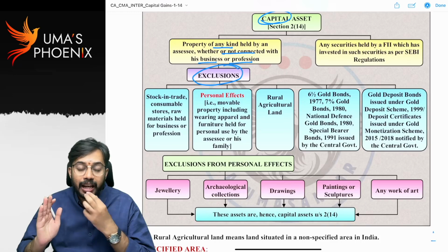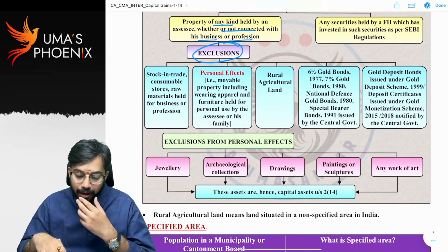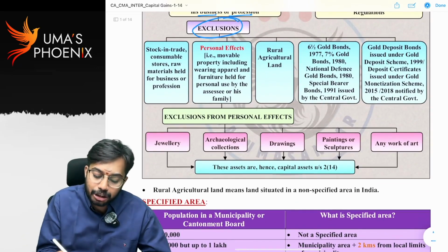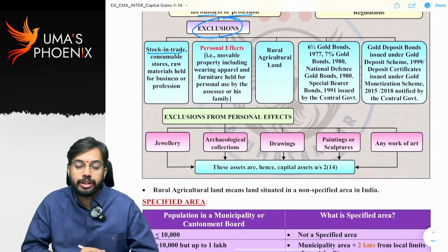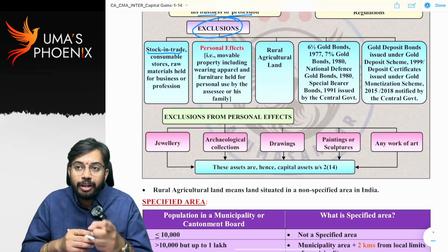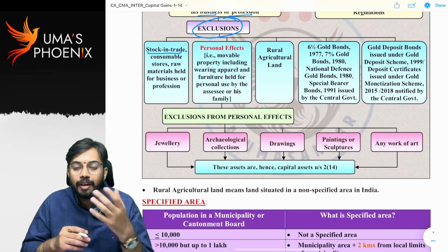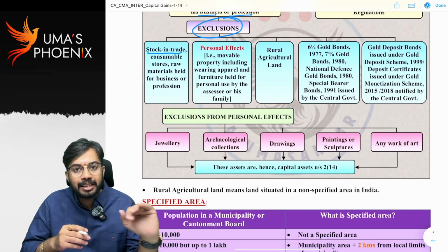What is important is exclusions. So now let us see what are the assets that are excluded from the definition of capital asset. First, stock in trade is excluded from the definition of capital asset. Sir, why is stock in trade excluded? When you sell stock in trade, the PGBP head gets attracted. So on sale of stock in trade, the PGBP head is already getting attracted.